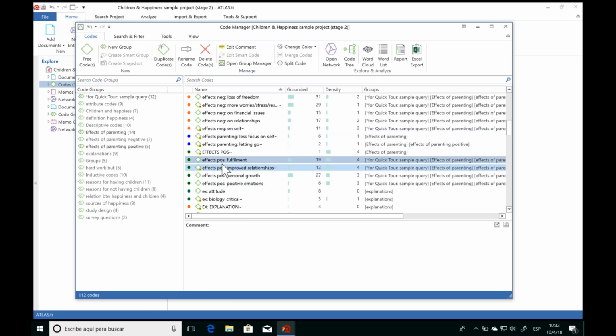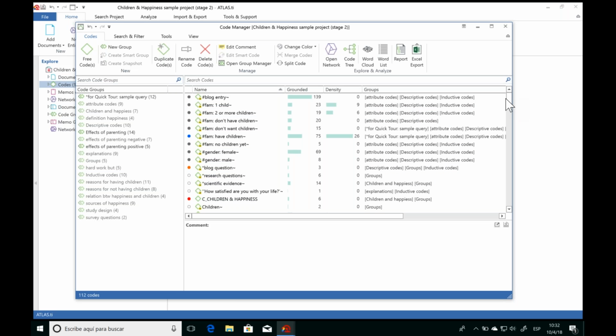Another advantage to using prefixes to organize your codes is that then you'll always see your codes appearing together in the list. ATLAS.ti will always show the codes in alphabetical order. And so by putting prefixes, we'll know that all the codes that are relevant, that have something to do with each other, will appear next to each other in the list. And really, it just makes it so much easier to navigate through your list of codes.